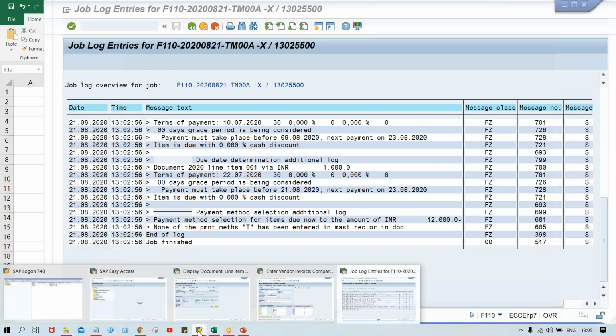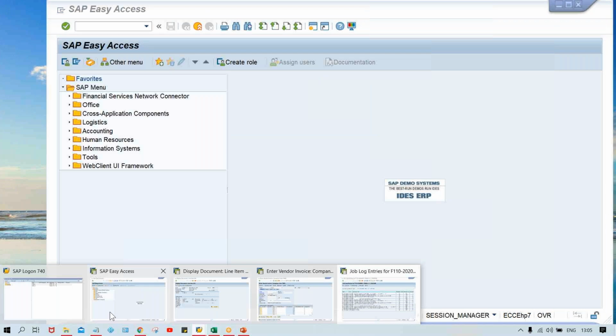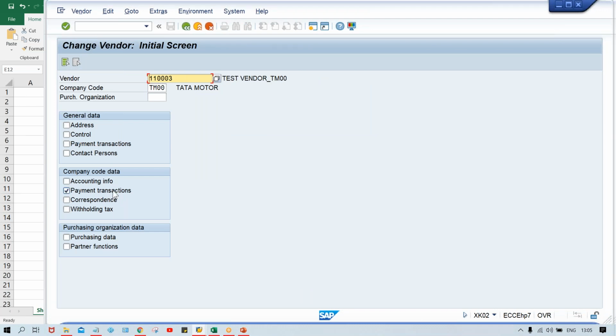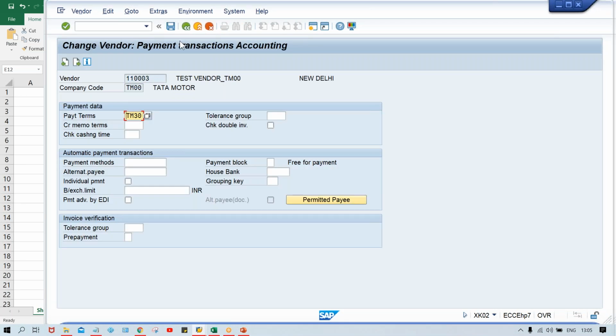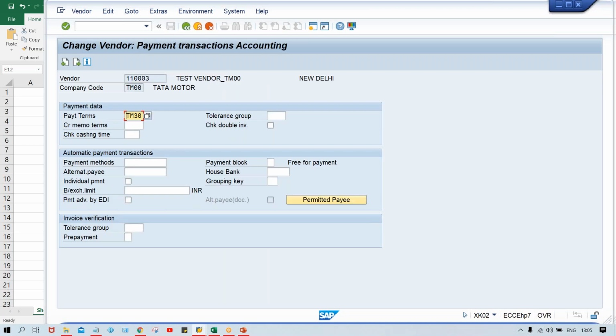So the solution is quite simple. Go to XK02 and enter the payment method. First click on payment transactions here, enter the payment method T, and save it.